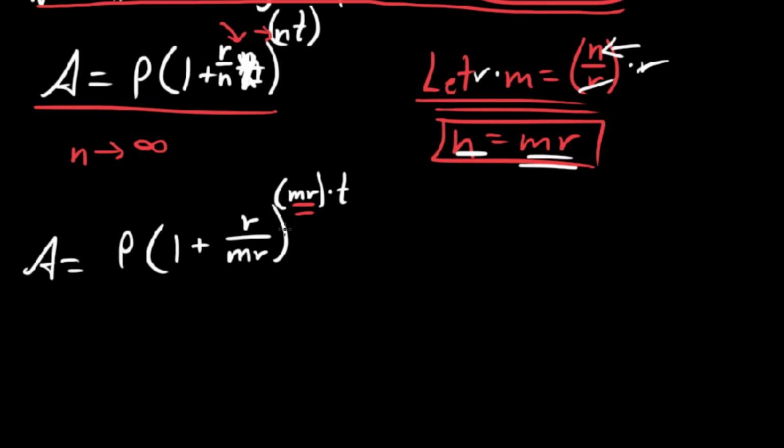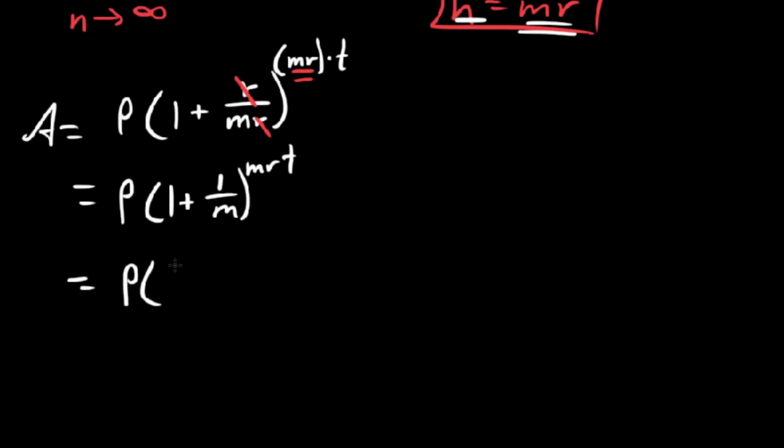What we're essentially saying is now we can simplify this a bit. We've got P times the quantity 1 plus really just 1 over m, because of the fact that these r's drop out here. This is now to the mrt, and I'm going to do a little manipulation here, a little algebra. We say P times 1 plus 1 over m, and I'm going to assign this value m as being this exponent here. I'm going to put brackets around this.